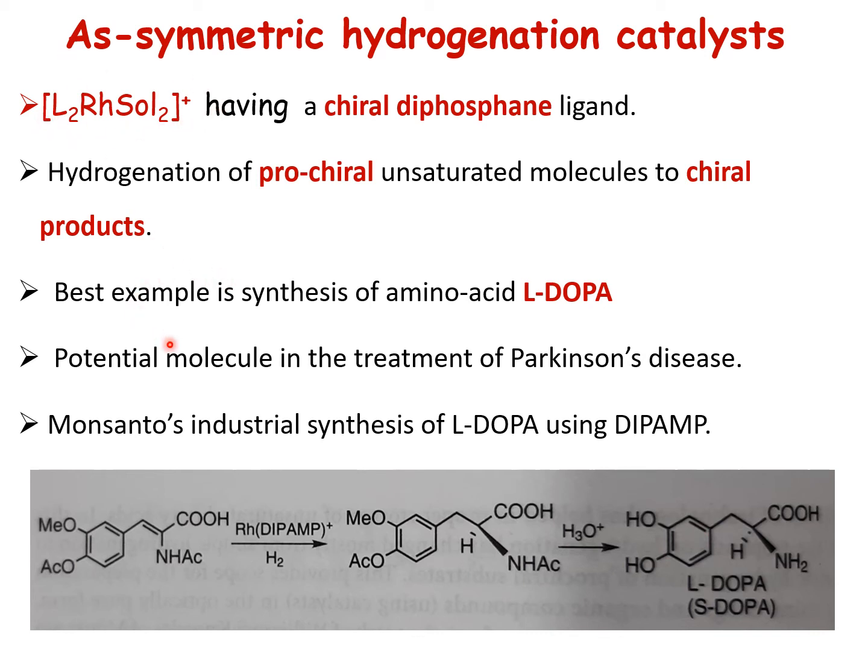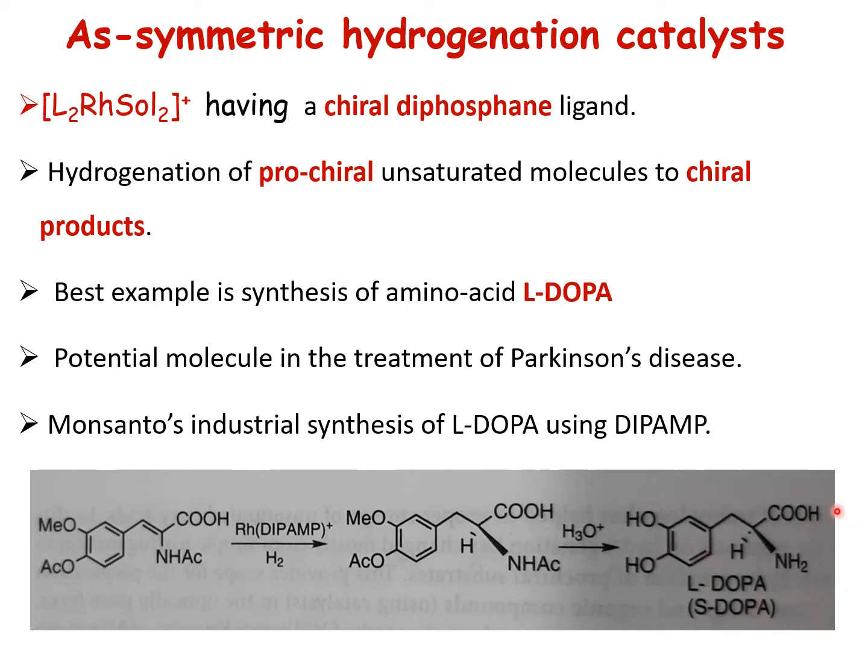The best example is the synthesis of an amino acid. This is the amino acid, with NH and COOH. That is the synthesis of an amino acid derivative, L-DOPA. This is the molecule L-DOPA. The synthesis of this is one of the best examples of a chiral catalyst using a rhodium based catalyst, similar to the Wilkinson catalyst, similar to the Schrock-Osborn catalyst. This is the catalyst which is used for the preparation of L-DOPA.